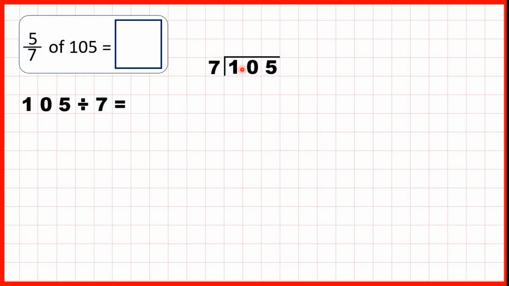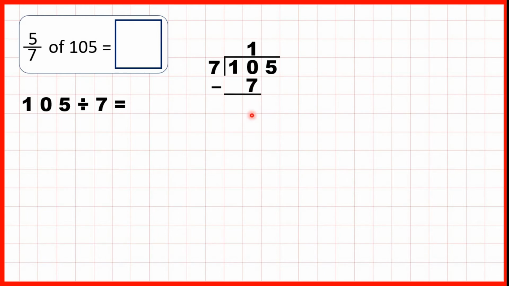So if we write out the division, there's no point doing 1 divided by 7 because 1 is less than 7. So let's take the first 2 digits together and do 10 divided by 7. Well, the 7 times table goes 7, 14, but 14 would be too many. So we need to stop at 7, and because 7 is 1 times 7, we need to write 1 in our answer line.